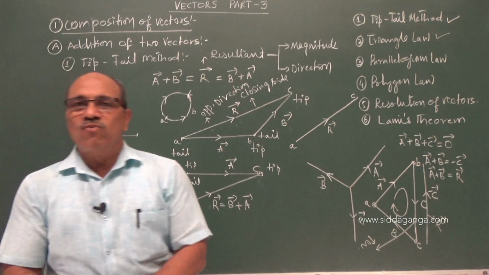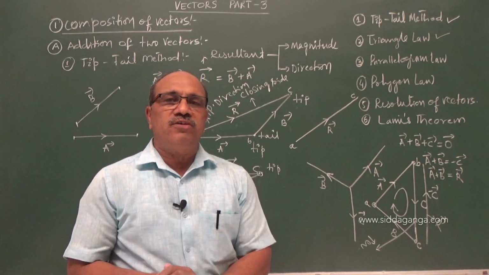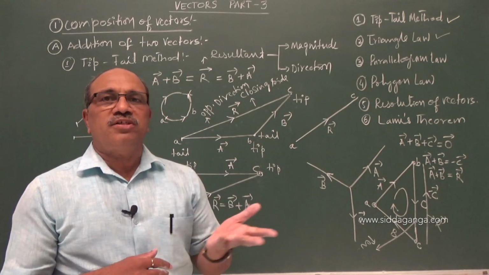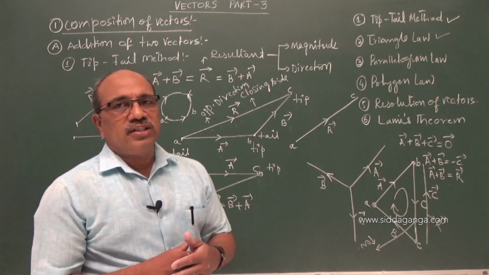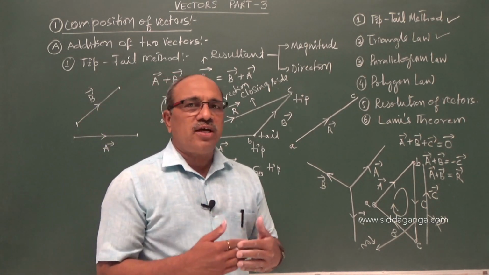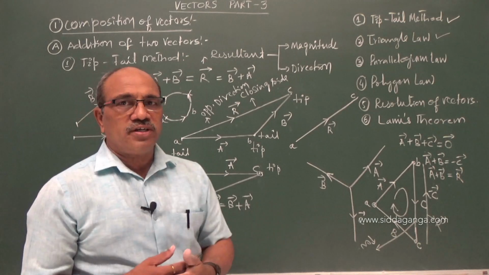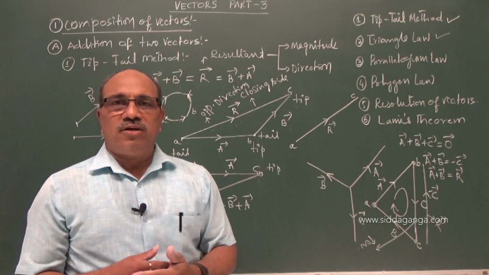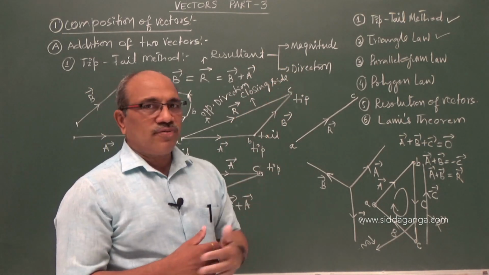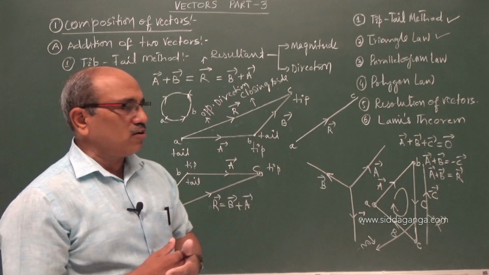We started with axial vectors and polar vectors, position and displacement vectors, modulus of a vector and unit vectors. The unit vector has an important role: it converts a scalar into a vector when you multiply it with a scalar, and it gives the direction. And what we are going to learn in vector algebra, we have started. Now I have taken composition of vectors. There are different laws we have to learn. Today we discussed the tip-tail method and the triangle law of vector addition. With this knowledge, in the next video we go to the parallelogram and also the polygon law of vector addition.